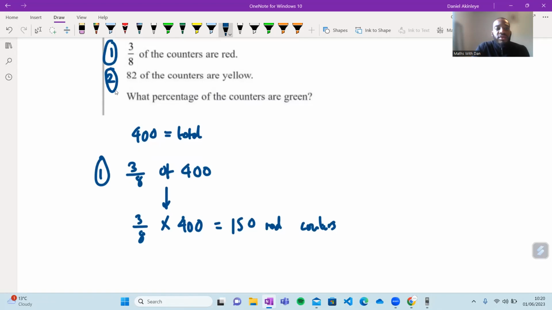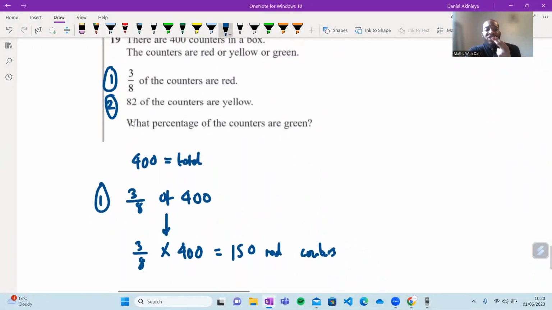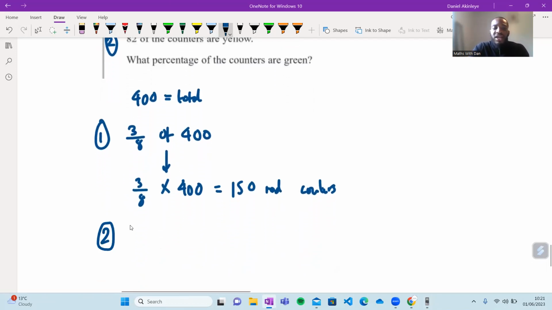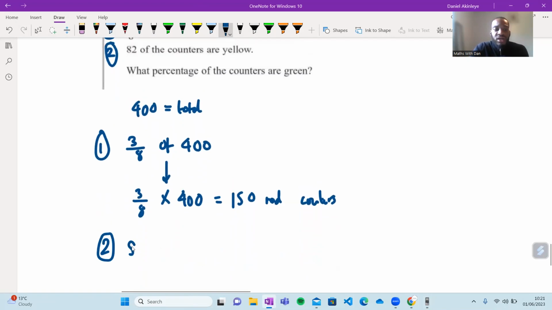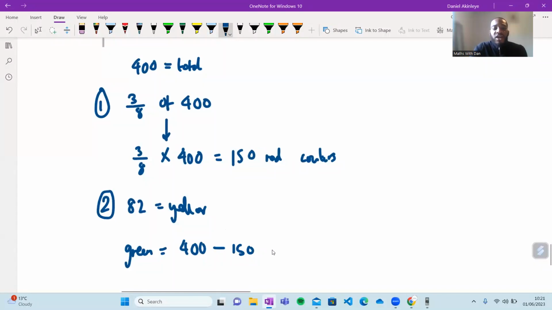Now, step two, it says 82 of the counters are yellow. Remember, there are only three types of counters: red, yellow, or green. Now that we have the values of two of the colors, we can calculate the other color, green, by adding these together and subtracting. They've told us that there are 82 yellow counters. So to calculate the green counters, the green counters will equal the total, which is 400, minus the amount of red counters, 150, minus the amount of yellow counters, 82. Let's calculate that and see what that gives us.